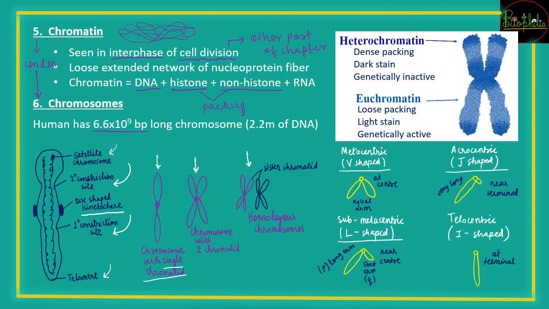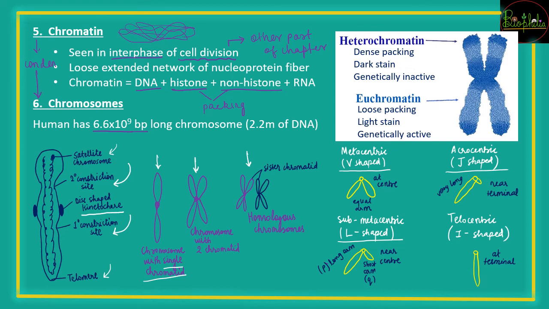And the last shape type is the telocentric, जहाँ पे telomere के पास, that is towards the exact terminal end, the kinetochore will be present, and because of that only a single arm is visible, that is forming an I shape during the cell division. So these shapes and the names, that is metacentric, subcentric, acrocentric and telocentric, is important to remember.